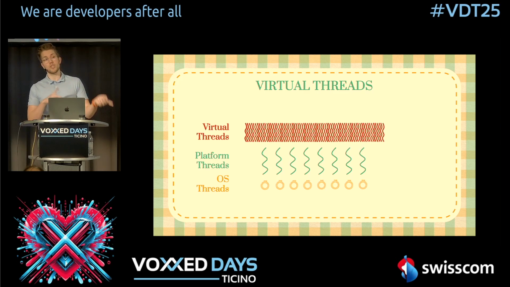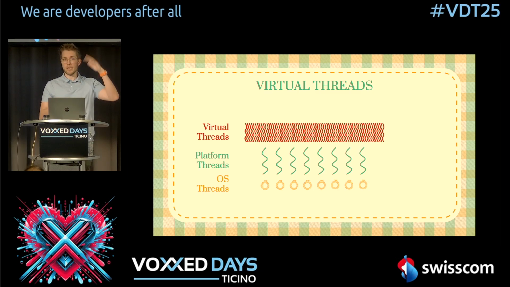And this is why we switched over to reactive programming, because then we could work with much fewer threads, but you still have this huge throughput in your system. But the issue with reactive programming is that you have quite some boilerplate around your code. You have to keep everything asynchronous, so it's quite hard to do this and to understand this, because it's quite a different paradigm than normal sequential coding. And this is why virtual threads were introduced in Java 21.